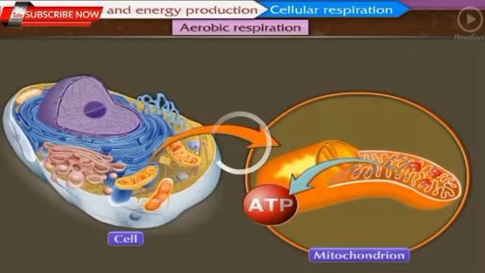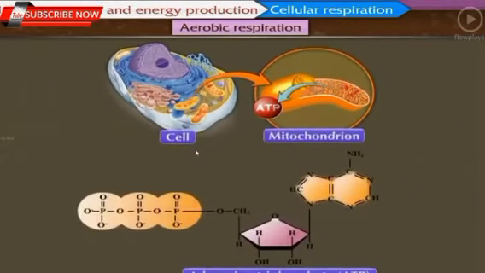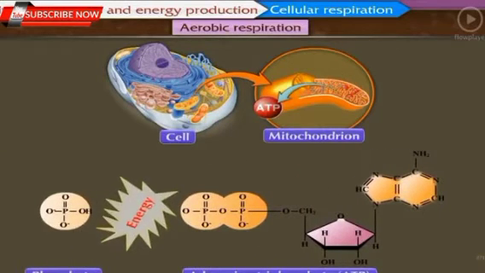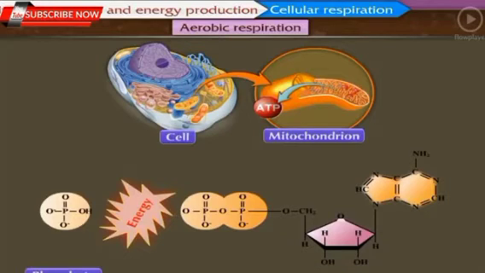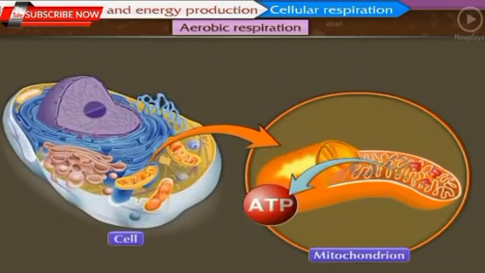In this process, ATP gets converted into ADP or adenosine diphosphate. Hence, ATP is called the energy currency of the cell. Always remember,